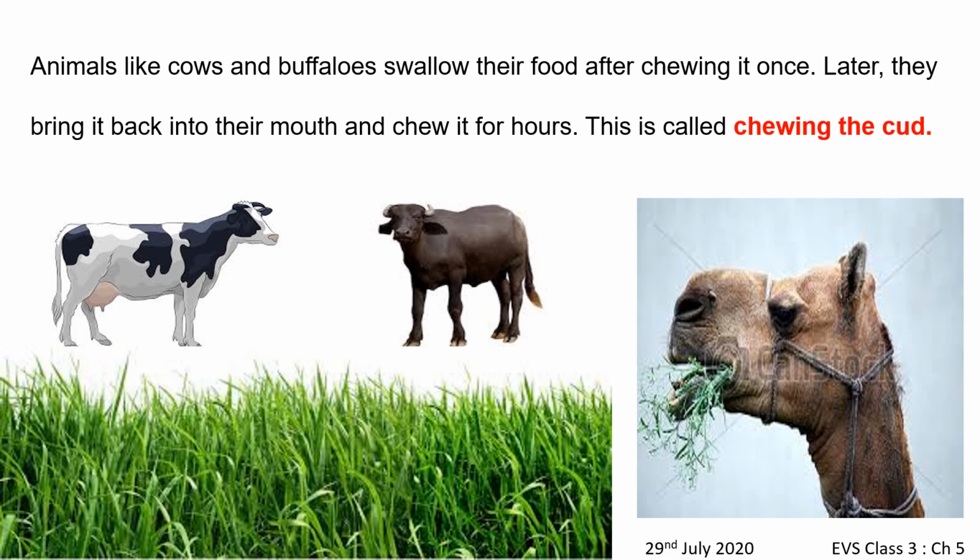Cows and buffalo eat their food once and later they bring it back to their mouth and chew it for several hours. This is called chewing of the cud. The word cud means half chewed and swallowed food.